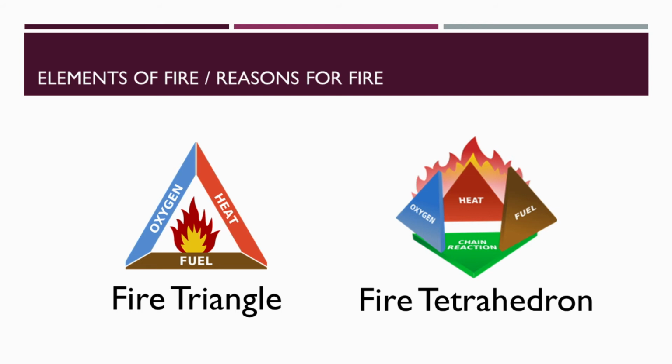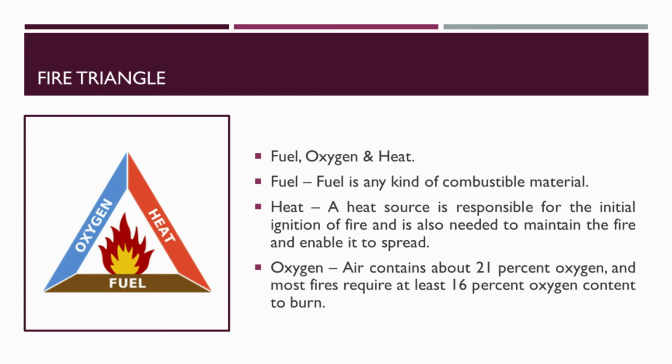On the screen, you can see two pictures and you can easily name them, right? Yes, it is fire triangle and fire tetrahedron. Fire triangle. Fire triangle is a simple way of understanding the elements of fire. The sides of the triangle represent the interdependent ingredients needed for fire, that is, heat, fuel, and oxygen.